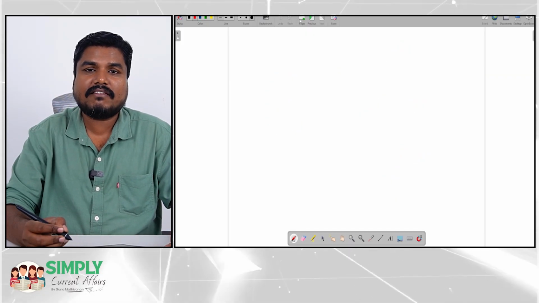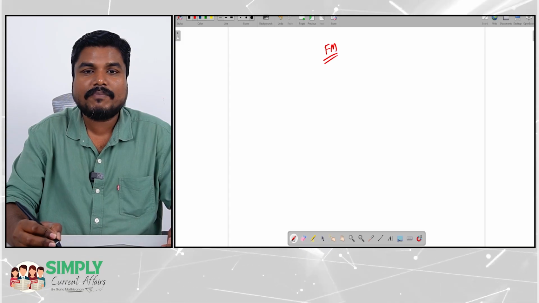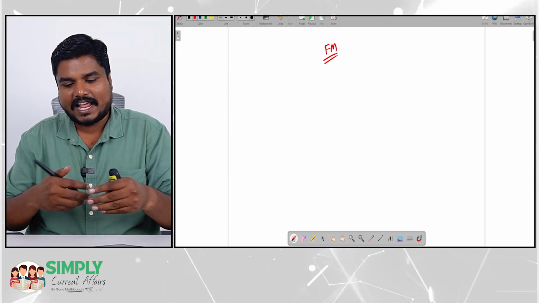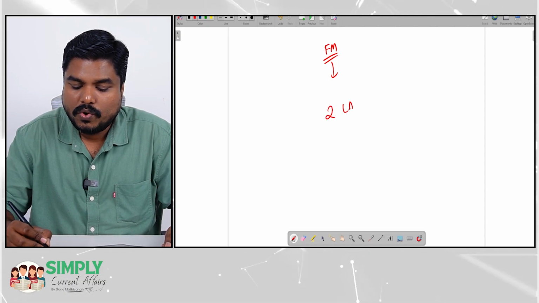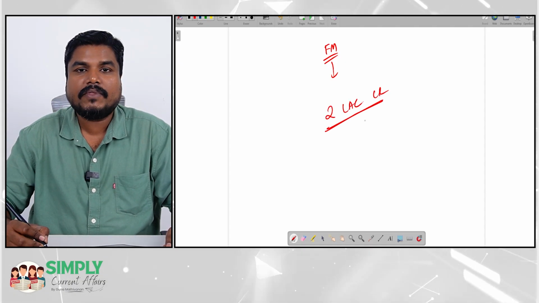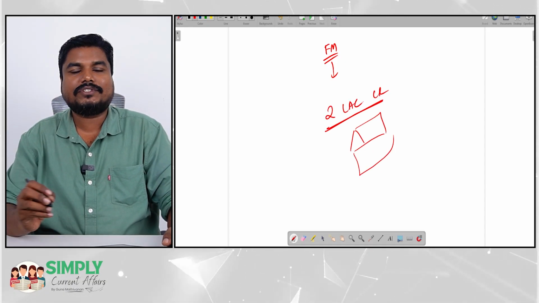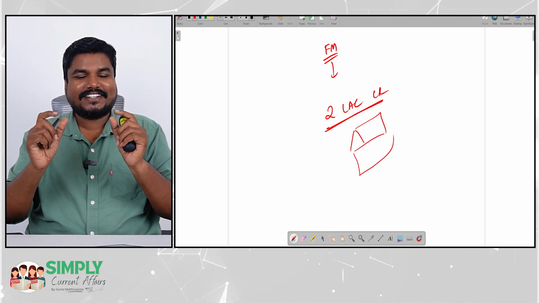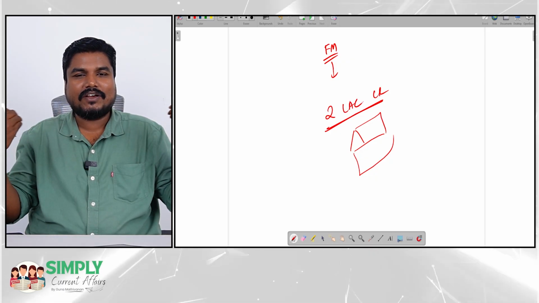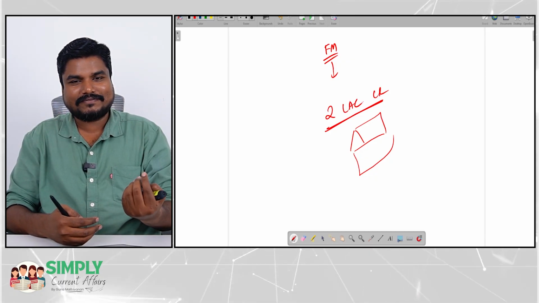The Finance Minister is estimating that this rationalization of the tax structure is going to result in 2 lakh crore worth of money in the hands of the households. 2 lakh crore worth of amount will be in the hands of the households because the tax rate has been reduced.